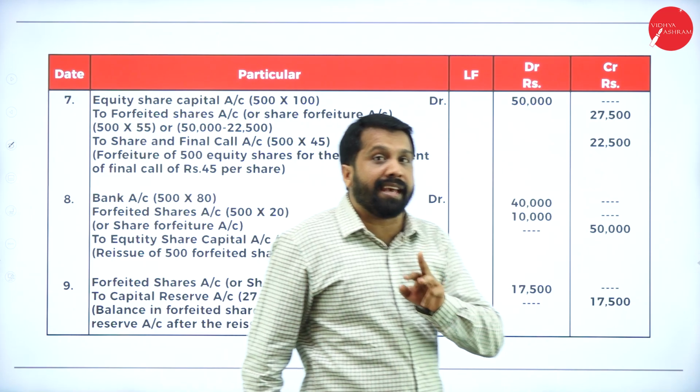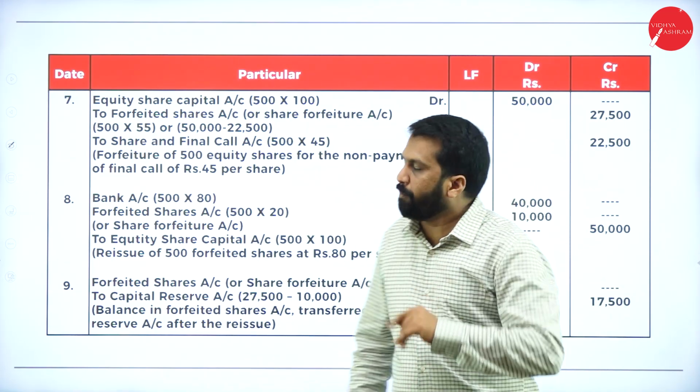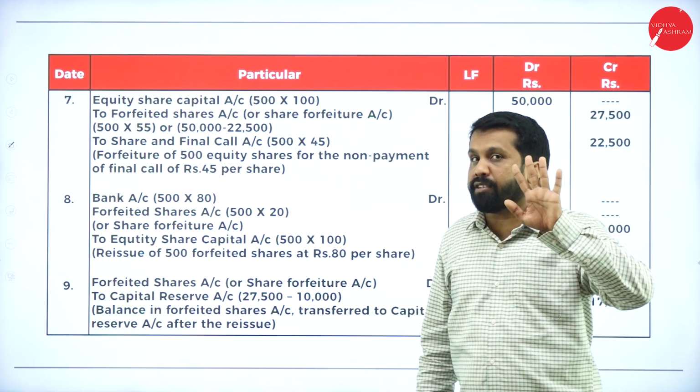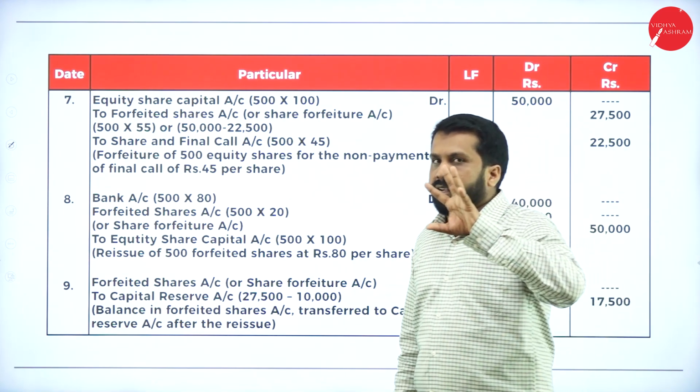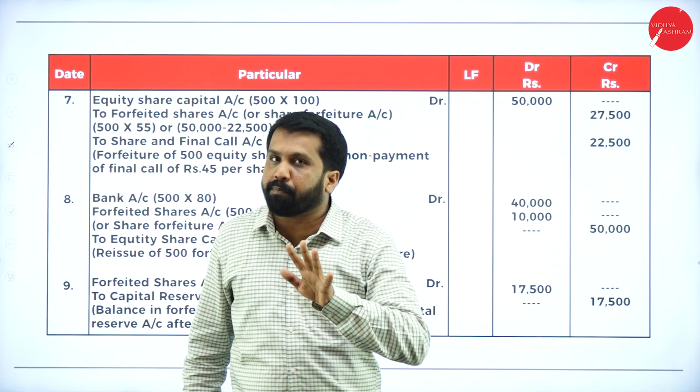So how many shares will they cancel? 10,000 shares or 500 shares? 500. So these 3 journal entries are only on how many shares? 500 shares. Hope you are clear. See, there are 10,000 customers. Only 500 customers are not paid properly.